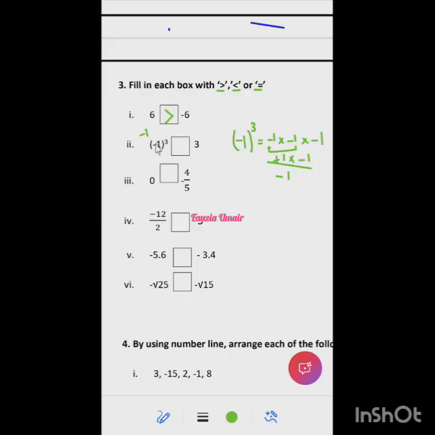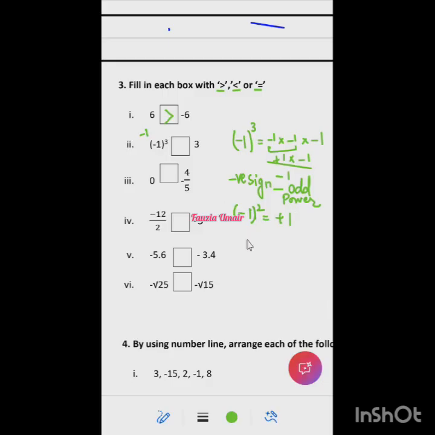And one more thing you have to remember. If there is a negative sign and the power is odd, the answer will always be minus. If there is a negative sign and the power is even, then the answer would be plus. For example, minus 1 squared: negative sign, even power, so the answer is a plus. And 1 squared is 1. Do you understand?